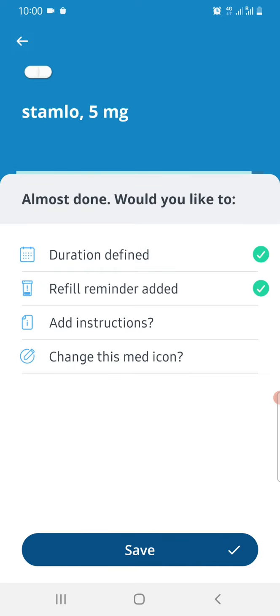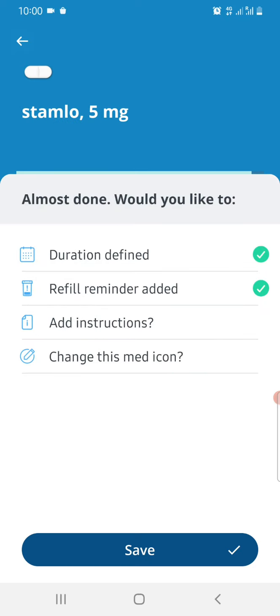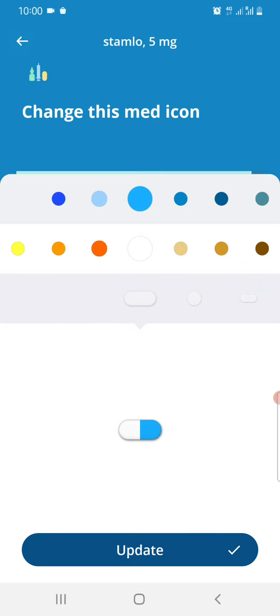So if there are any more instructions you need to add, which you can do this even for yourself or anybody in your family. So if you want to put an instruction with your medicine, you can add it, that this medicine should be taken before eating, or after eating, or while you are eating, something on that front. So back, so it also gives a very good option.